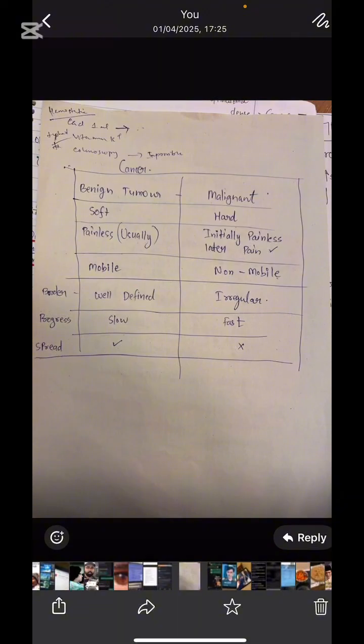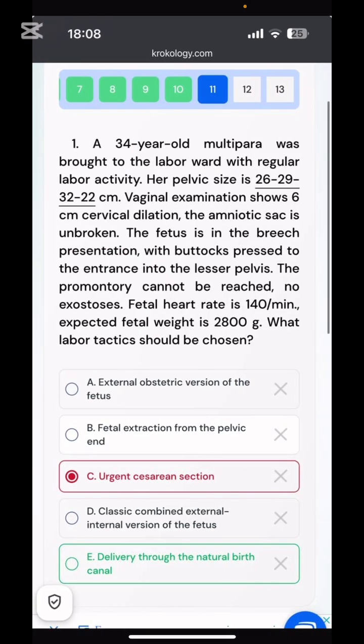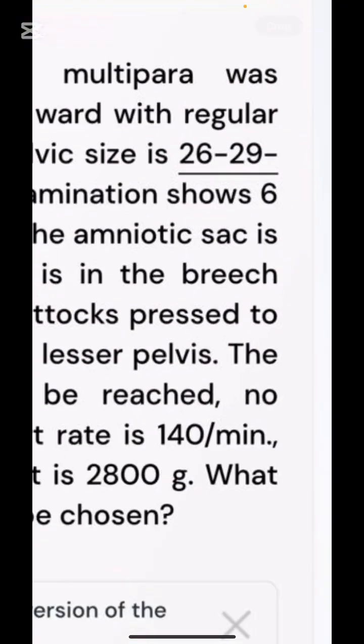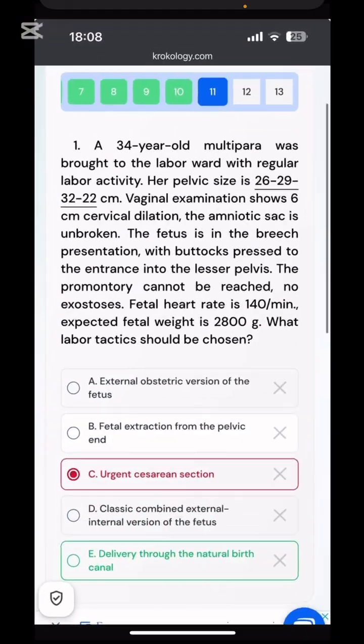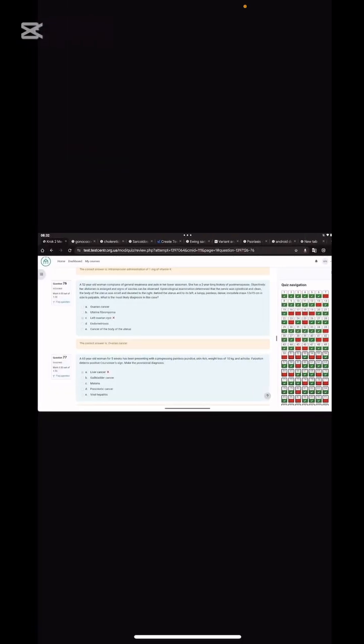So this is a basic rough table for you to understand a little bit about it. However, a lot of atypical things are given in the Krok questions about tumors, cancer, benign and malignant. But remember, for knowledge purposes, that this is our rough estimation of the differences between benign and malignant tumor. Next is the same case. The vaginal examination shows 6 centimeters of dilation. What will you do? Delivery through the natural birth canal.